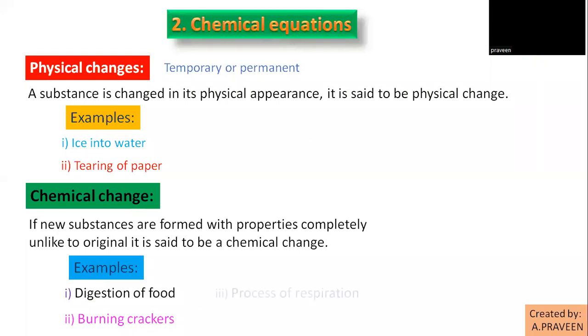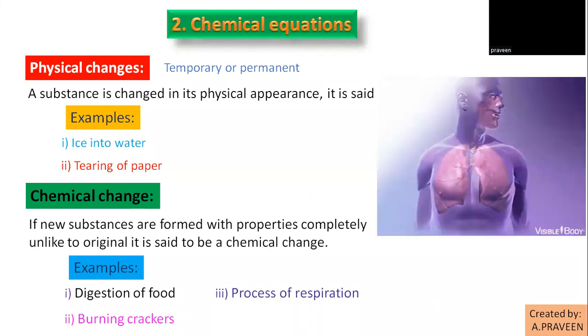The next example, the process of respiration, is an example of chemical change, because we breathe in air. Then after releasing that air, we can compare the percentages, the amount of oxygen and the amount of carbon dioxide.